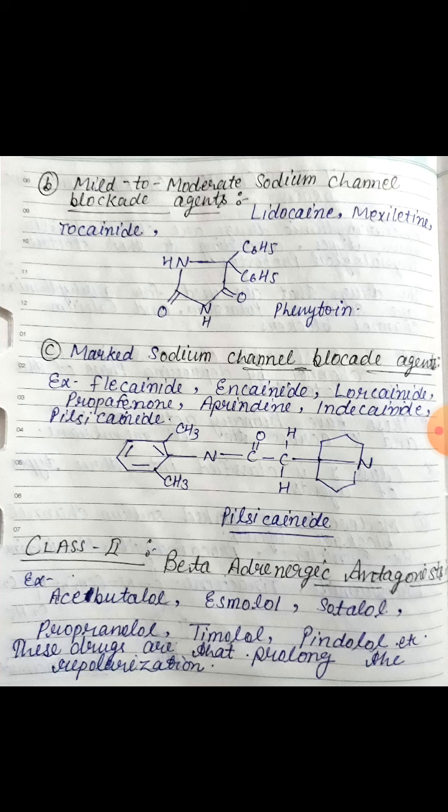encainide, lorcainide, propafenone, aprindine, indecainide, pilsicainide. These are the examples of the drugs which come under the first class and third category of the first class, and this is the structure of the pilsicainide. Class 2, the name of class 2 is beta adrenergic antagonist, and the examples of drugs which